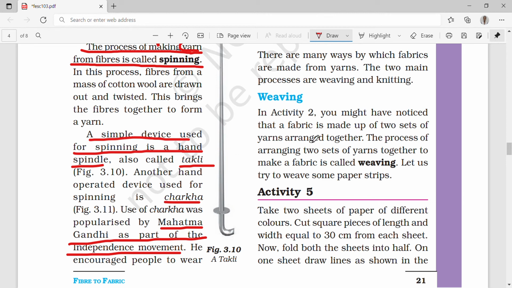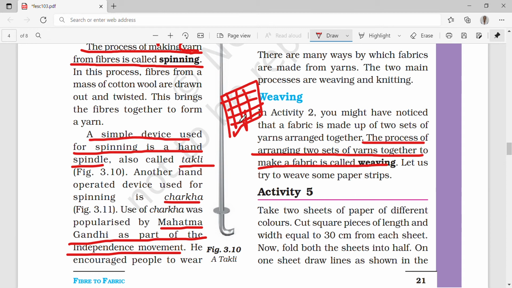Like here we have a fabric with two sets of yarns. The process of arranging two sets of yarns together to make a fabric is called weaving.